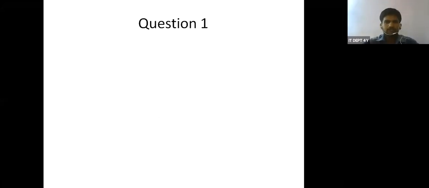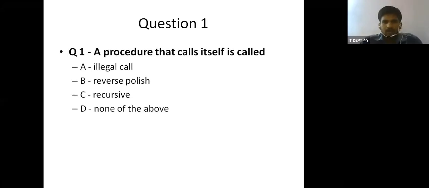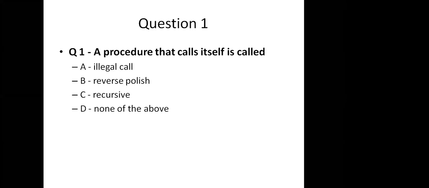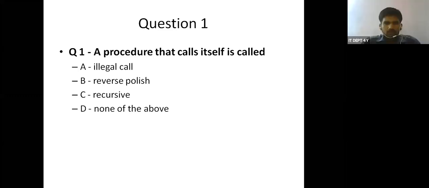The first question is: a procedure that calls itself is called. Option A, trigger. Option B, recursive polish. No need to say your answer, please type your answer in the chat. C, recursive. D, none of the above. Only 2 of them replied. I need everyone to reply.